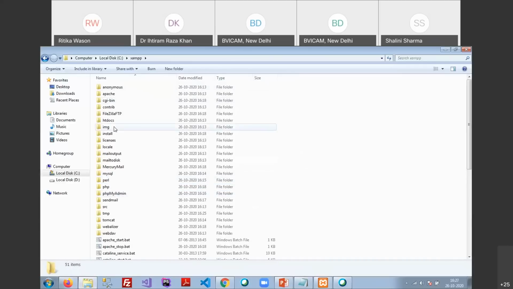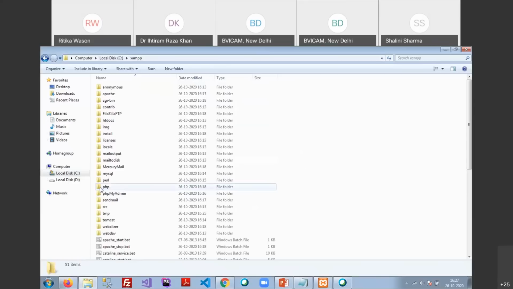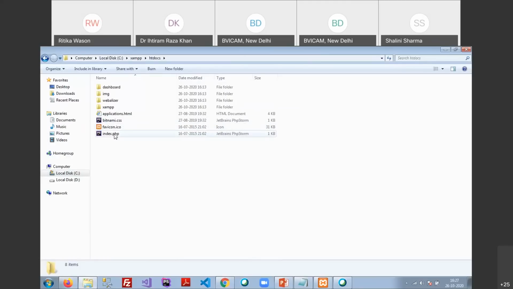Under the XAMPP folder, there is htdocs. Just go to the C drive. Inside the XAMPP folder, you can check it out here. There is htdocs. Open the htdocs and you can check it out. The index.php is here.